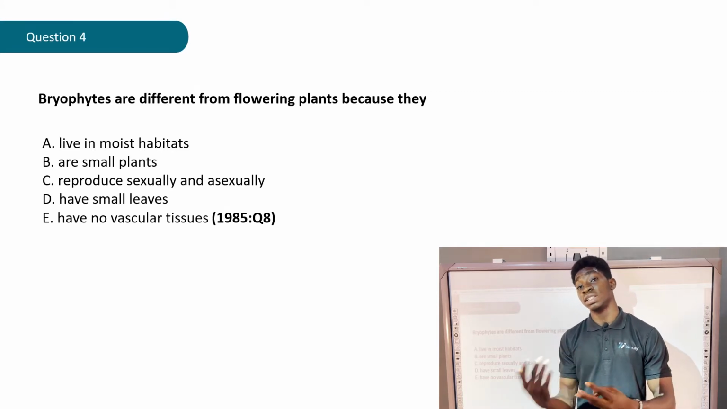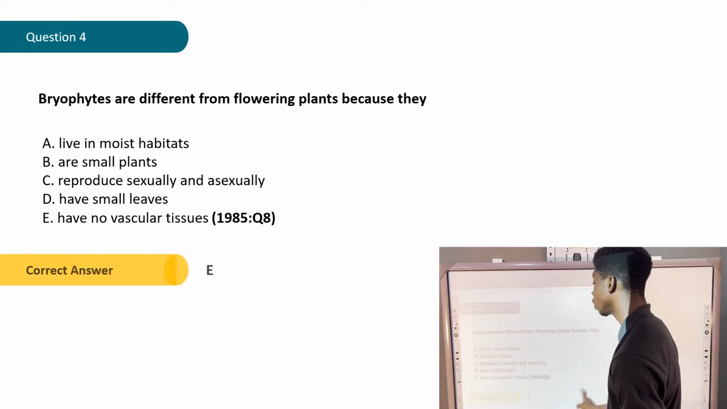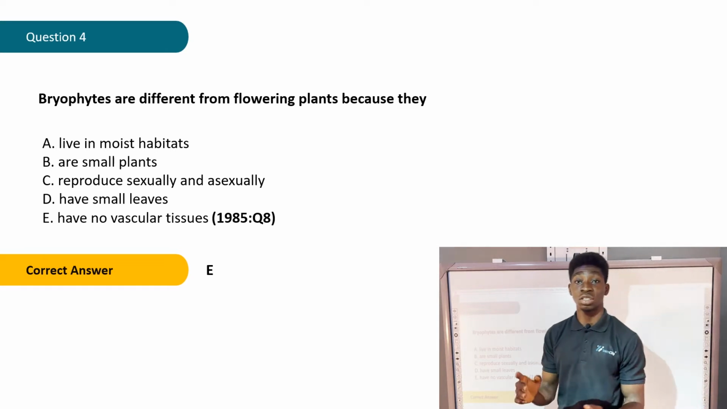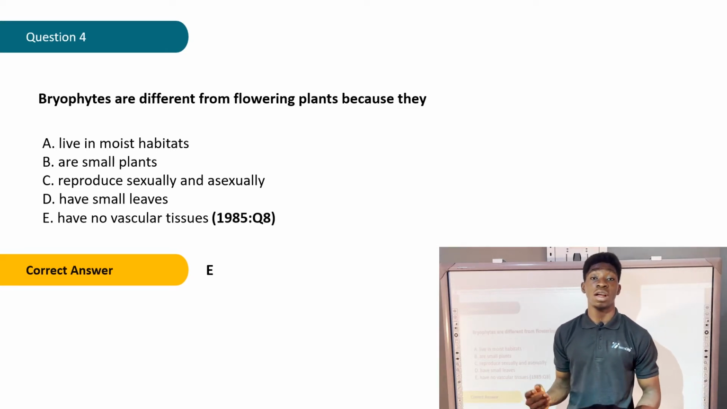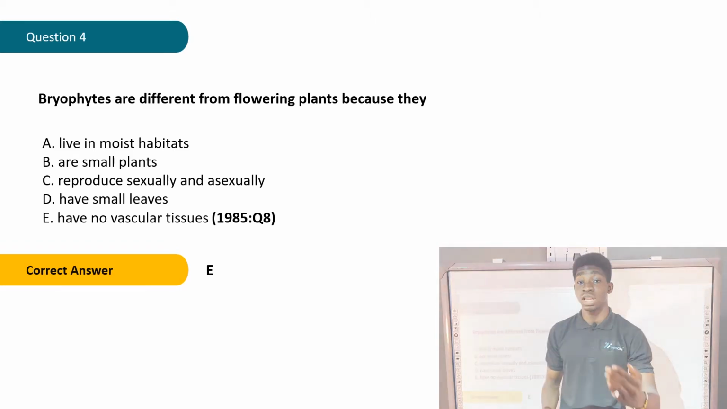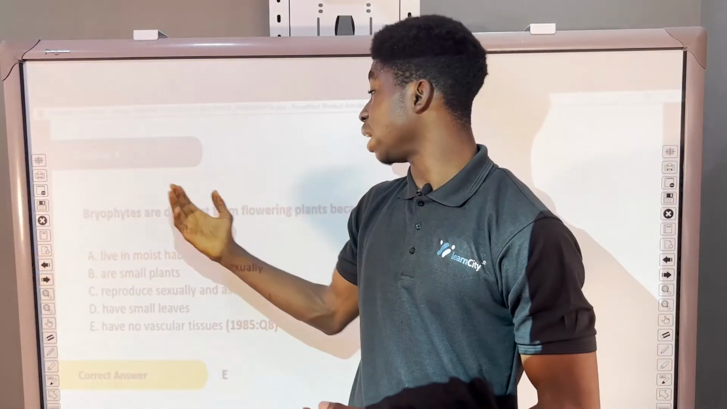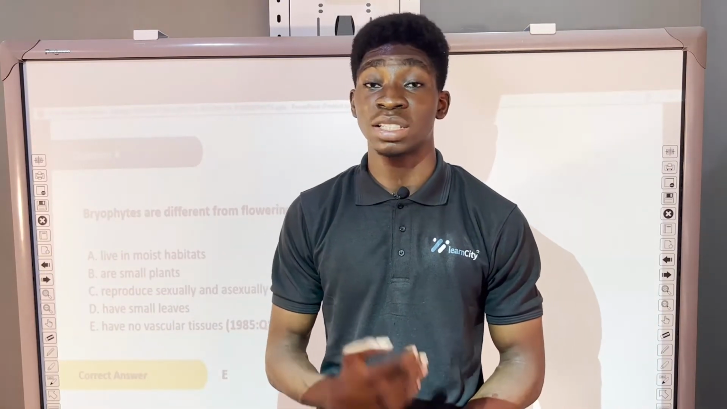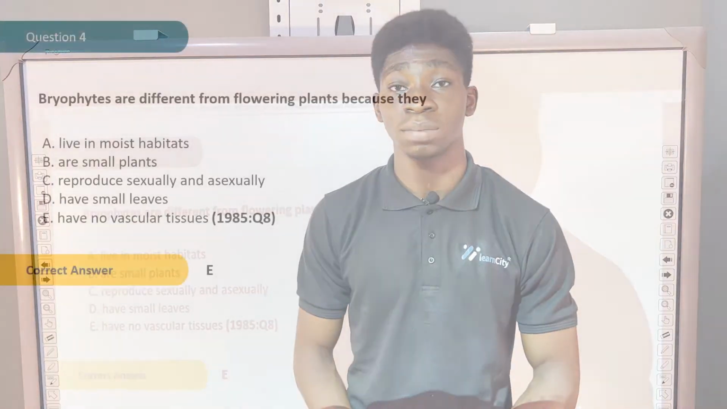Now let's see what the correct answer says. The correct answer is E. have no vascular tissues. That is the major difference between flowering plants and non-flowering plants. The fact that some of them have vascular tissues, the others don't. Non-flowering plants like Bryophyte do not have vascular tissues, and that is why they differ from flowering plants.